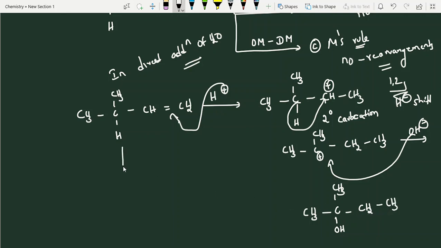Next, the same one, what I am adding here directly, I am explaining here. What is this? HBO. HBO is nothing but, so breaking here, right? Breaking here. So after that, it follows anti-Markovnikov rule. Means this is indirect addition of water, no? H plus OH minus, where OH will go? Here H. That's all. That is our product.